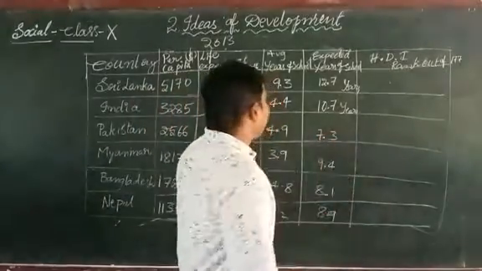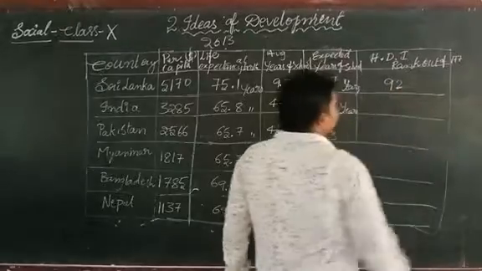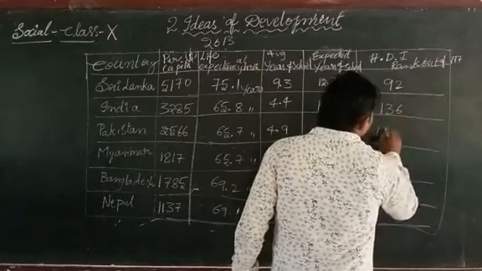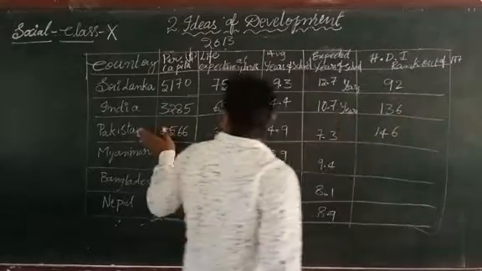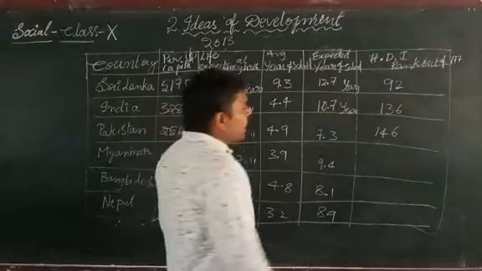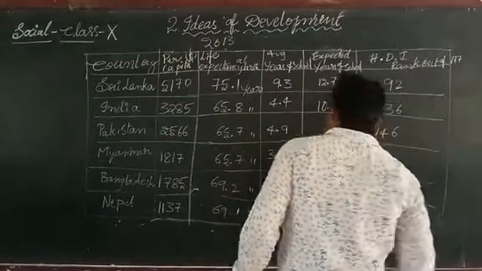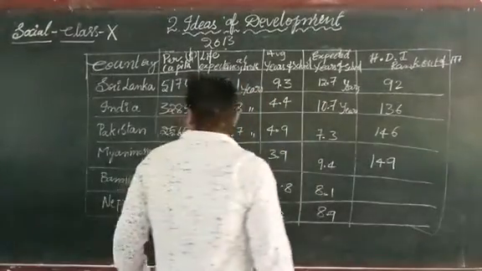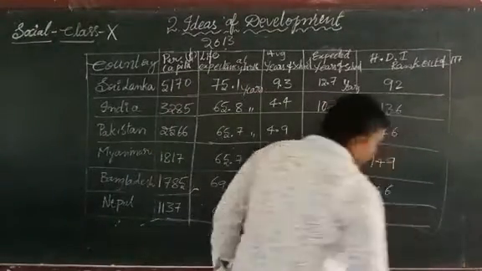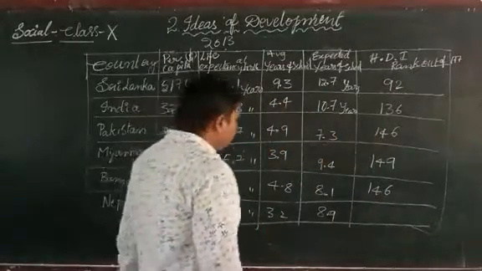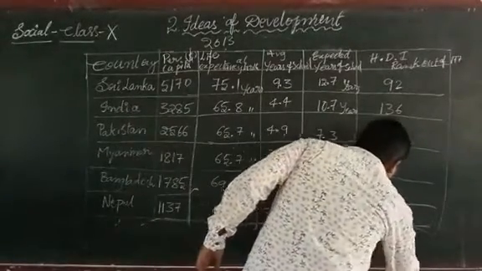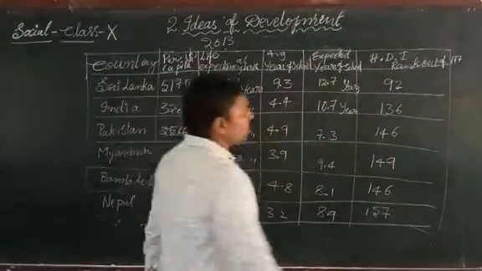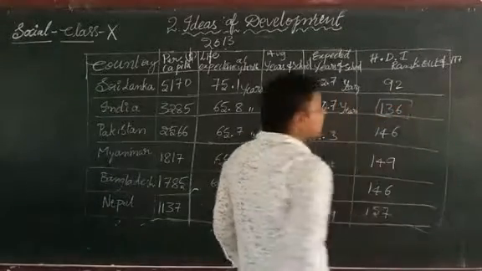Now let us see: the rank of Sri Lanka is 92, the rank of India is 136 out of 177, the rank of Pakistan is 146, the rank of Myanmar is 149, the rank of Bangladesh is also 146, and the rank of Nepal is 157. Okay, if you see, the rank of India is 136 out of 177.